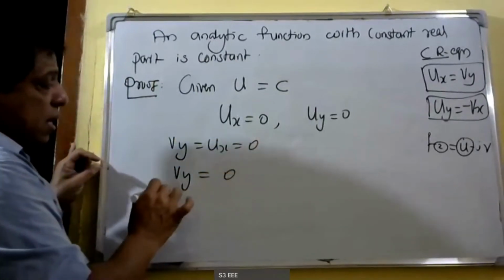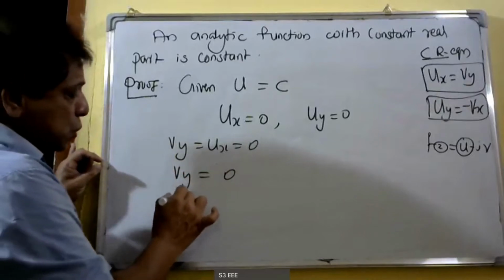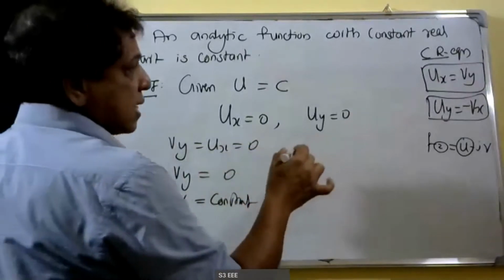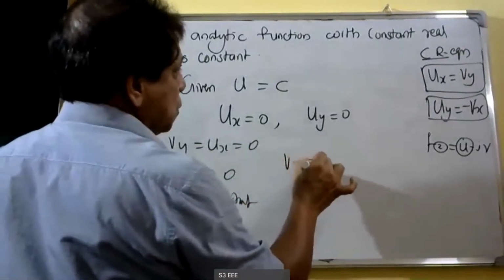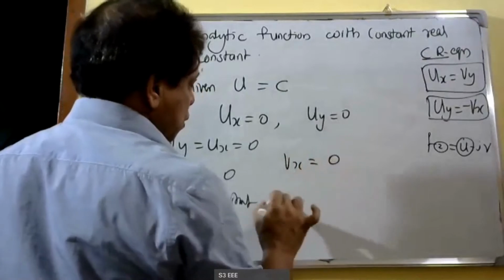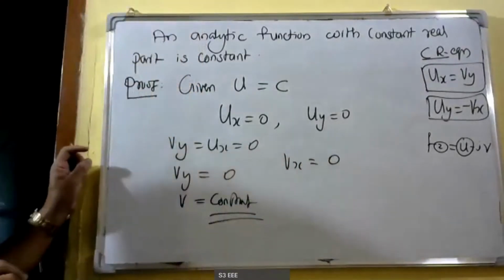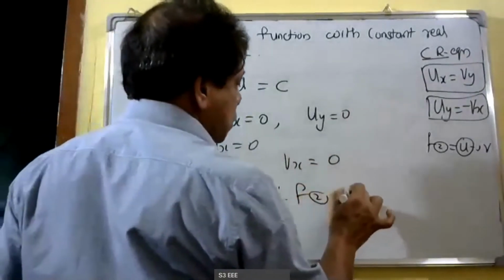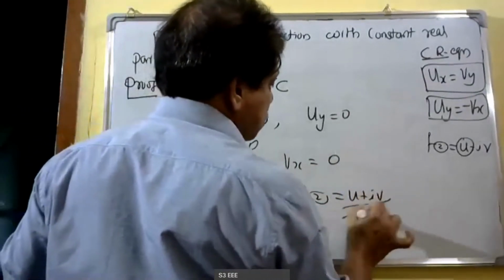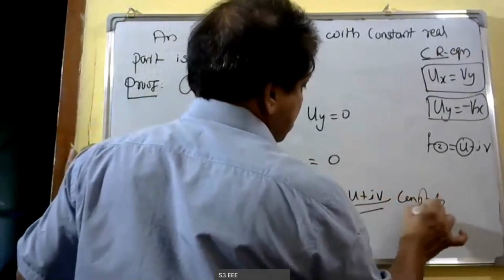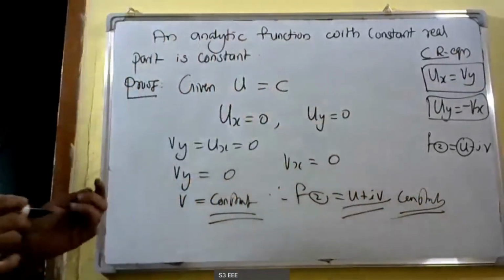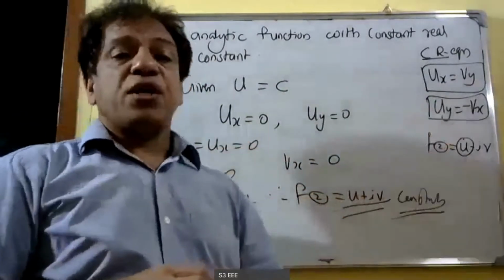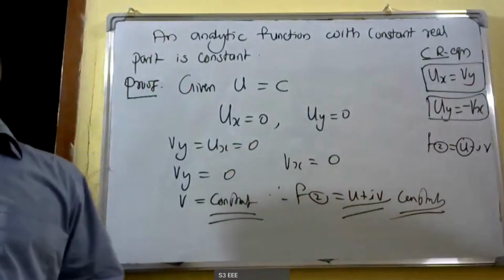That implies v is equal to constant. Similarly, in the second case, vx is equal to minus uy, that is equal to 0. Therefore, v is a constant. u and v are constant. Therefore, the function f of z equal to u plus iv is a constant. Therefore, we proved the result: if u is a constant in an analytic function, that function will be a constant.